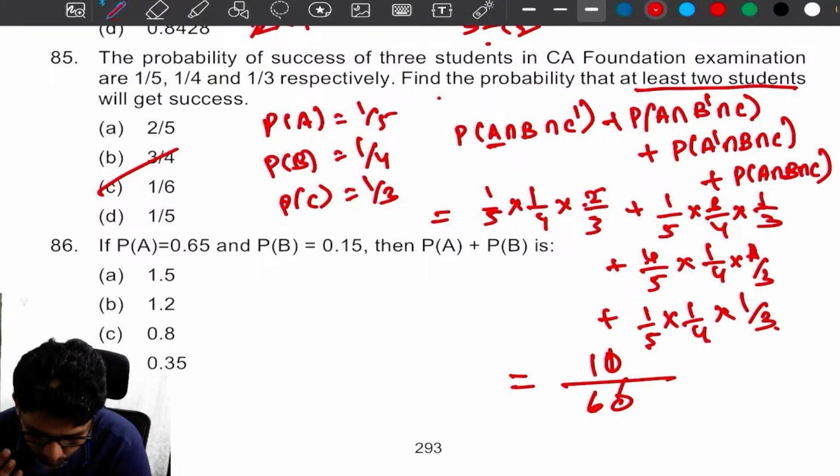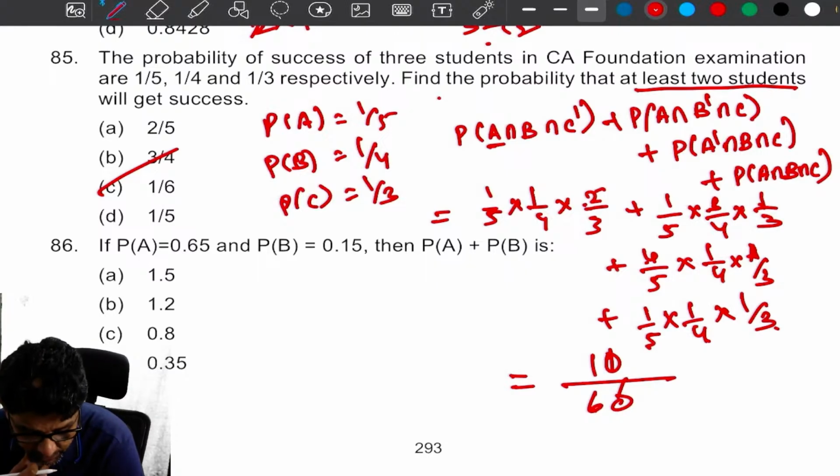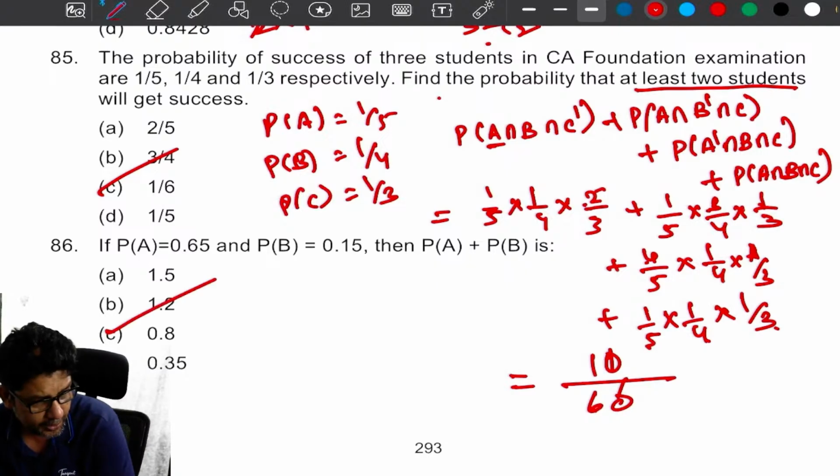Okay, what a difficult question. If this question comes in the examination, what you will do? I don't understand, my dear.